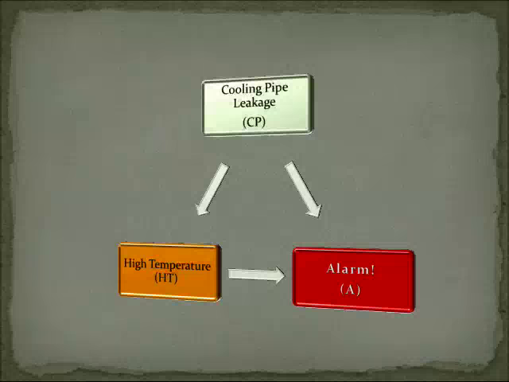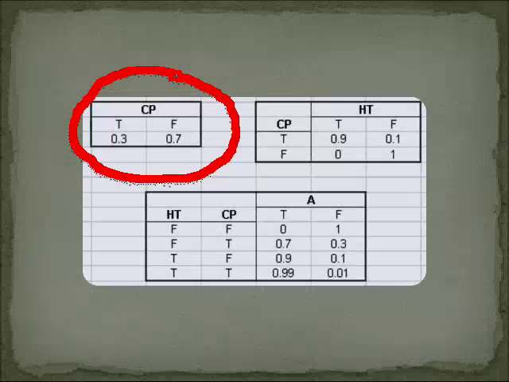The alarm of the factory is designed to sound off in only two situations, one being a leakage in the cooling pipe, the other being a high temperature in the reactor, which is dependent on the leakage of the cooling pipe. From previous data collection, we know that the probability of the cooling pipe to leak is 0.3, and T here indicates that the condition is true, or it does occur, and F is false, or when it does not occur.